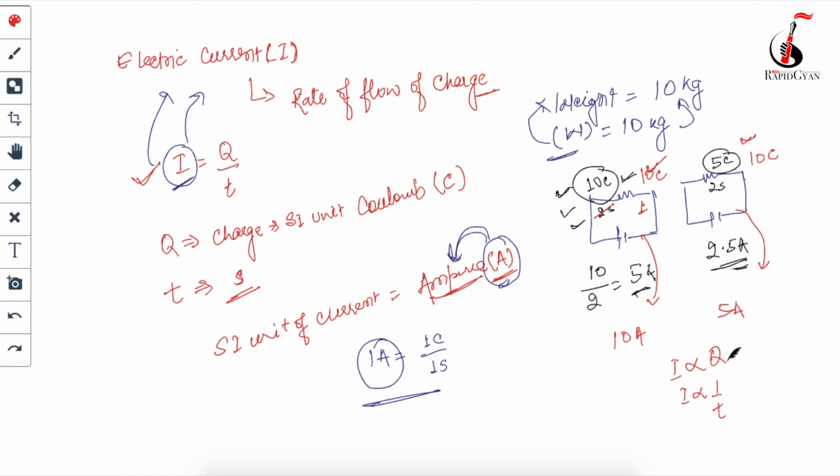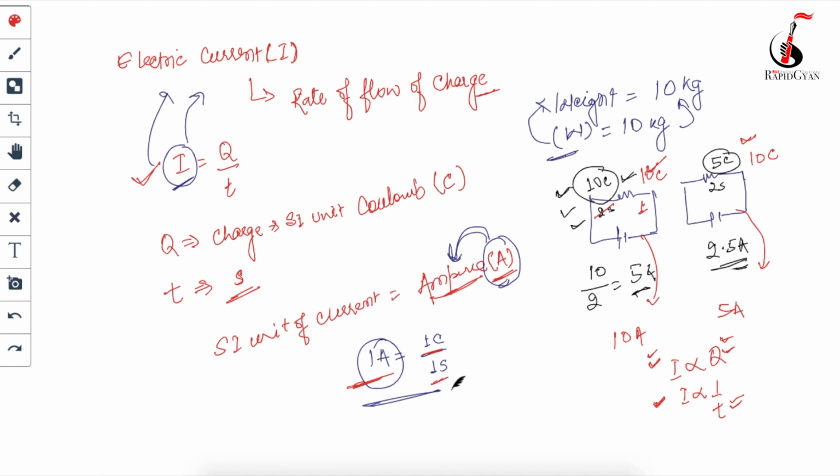Directly proportional means if the value of Q increases, the value of I will also increase. If the value of Q decreases, the value of I will also decrease. Inversely proportional means, beta, if the value of time increases, the current will decrease, and vice versa. If the value of time decreases, then the current will increase. So here also, if you have to find 1 ampere of current, it means the value of Q should be 1 coulomb and the value of time should be 1 second.